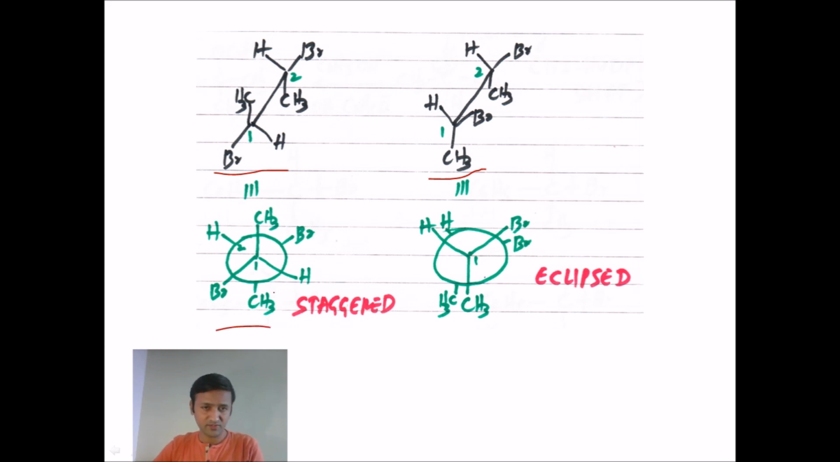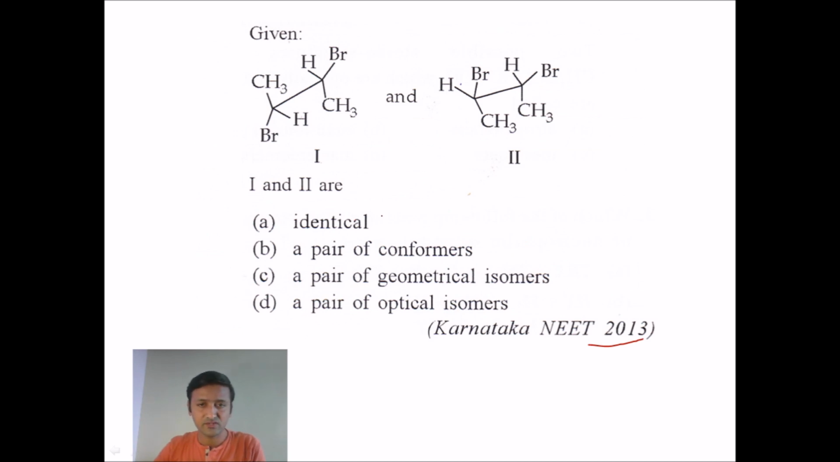And once you convert into Newman projections, you can see the first one is called a staggered conformation of the molecule, in which we got a dihedral angle equal to 60 degrees. And the second structure given, if we convert that into a Newman projection, is an eclipsed conformation in which the dihedral angle is equal to 0 degrees. Now, staggered and eclipsed conformations, as the name suggests, are not isomers, they are conformations or conformers. So you can see the right option for this question is a pair of conformers.